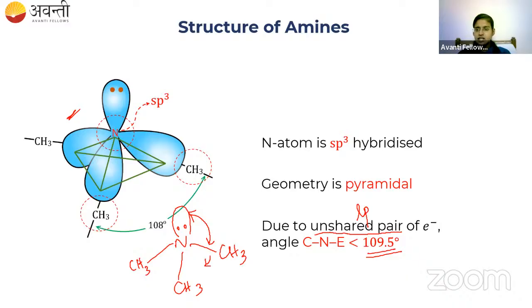Clear? Shall I go for the classification? Did you guys take a note of the structure of amine? Hybridization, geometry, and the bond angle. So these are the 3 points you're going to note down from this. Clear?